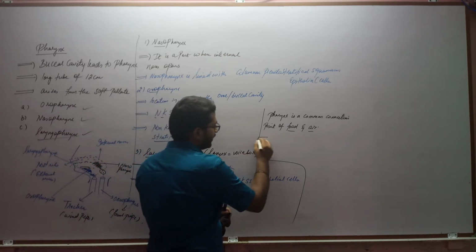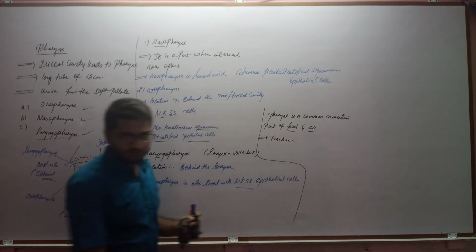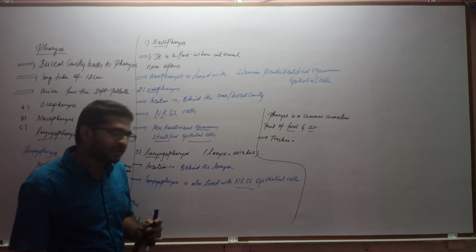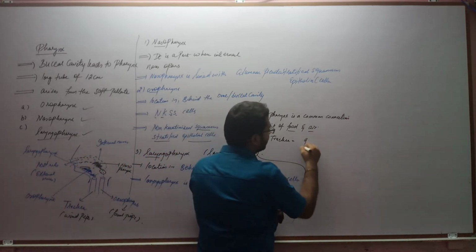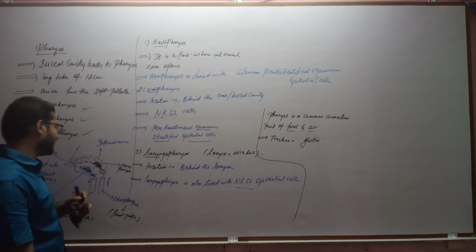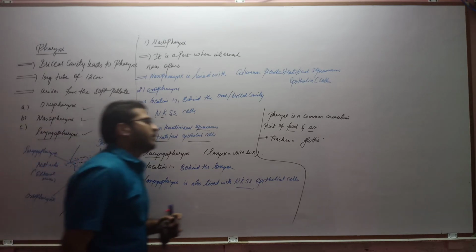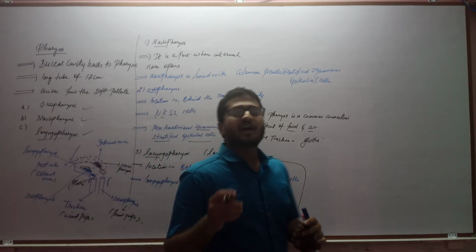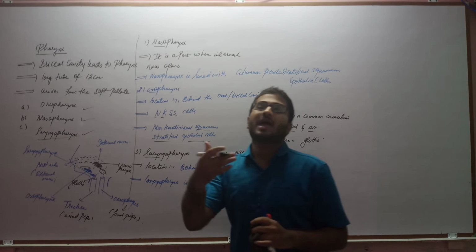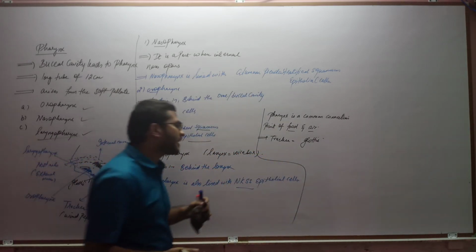So the trachea has the opening which is located at the upper end. The opening is what we call the glottis. So this is what we call the glottis. You can label the glottis here also. Now, the glottis is again guarded by the epiglottis.